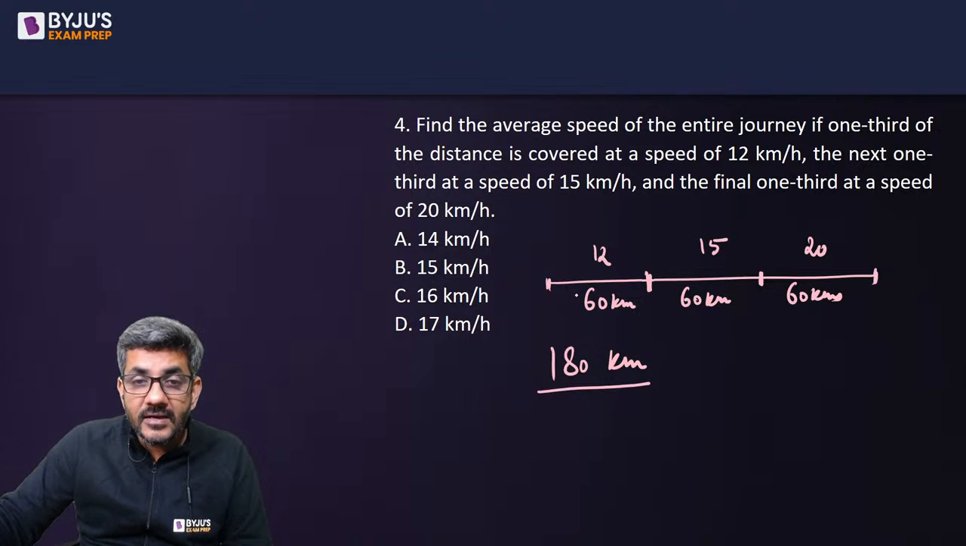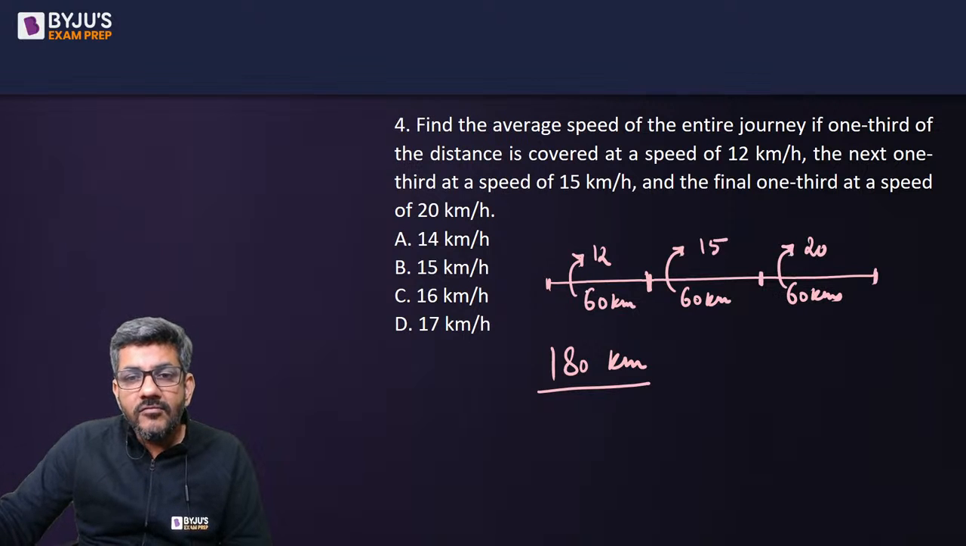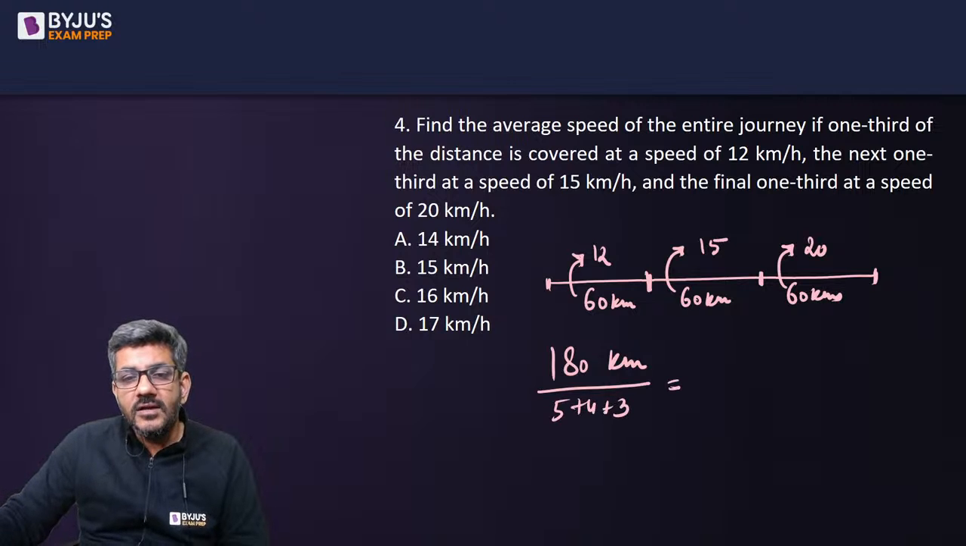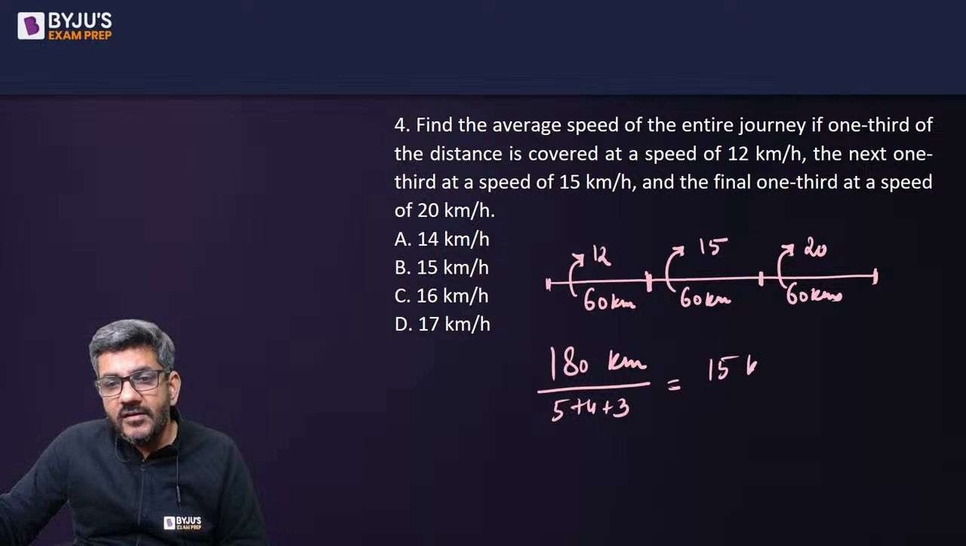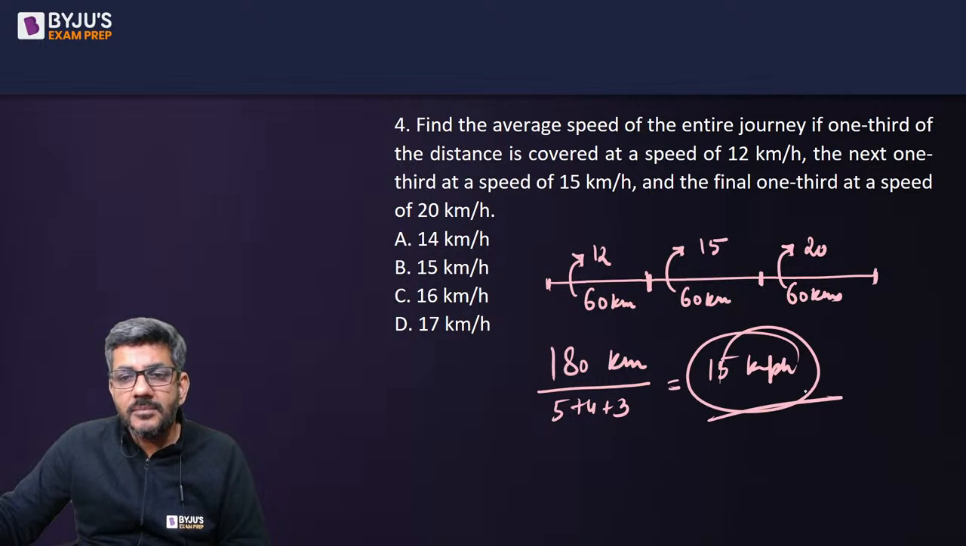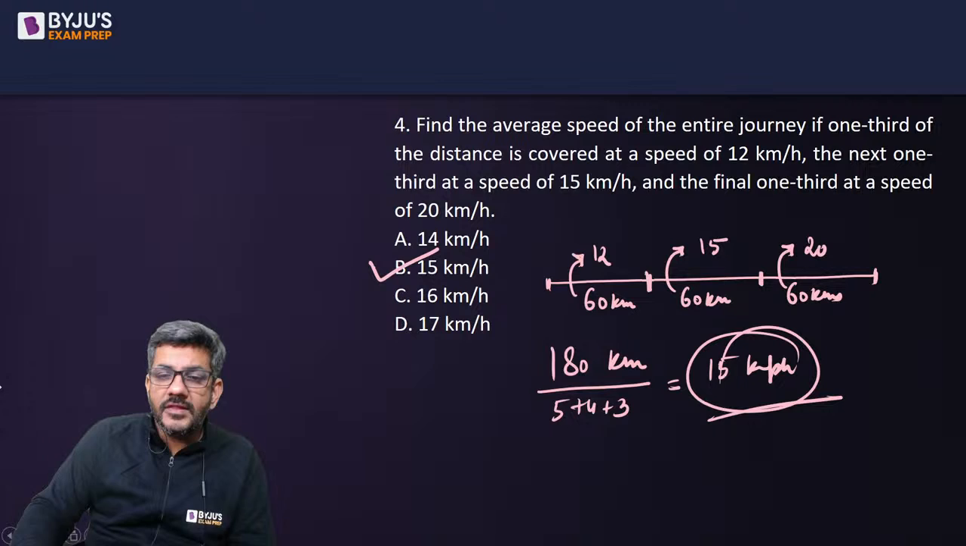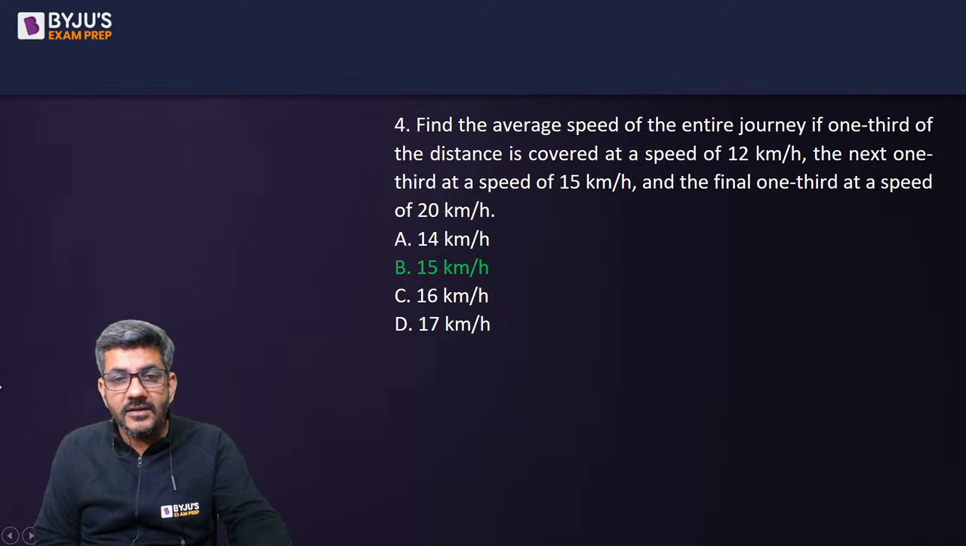Now total time taken here is 60 by 12, 5. 60 by 15, 4, and 60 by 20, 3. 5 plus 4 plus 3 is equal to 12, and 180 by 12 gives me 15 kilometer per hour. So that means the average speed of the entire journey comes out to be 15 kilometer per hour.